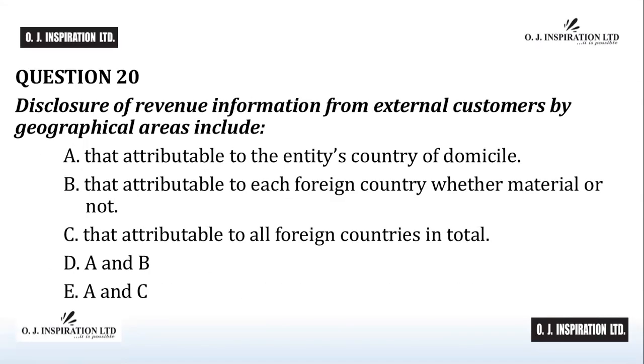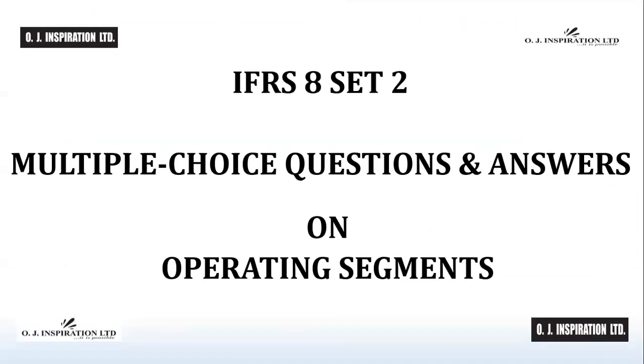Question number 20. The answer to question number 20 is E, A and C. Revenue information from external customers by geographical areas include 1, that attributed to the entity's country of domicile, and 2, that attributed to all foreign countries in total. Disclosure of that attributed to each foreign country is done only when the revenue is material. E is the answer to question number 20.